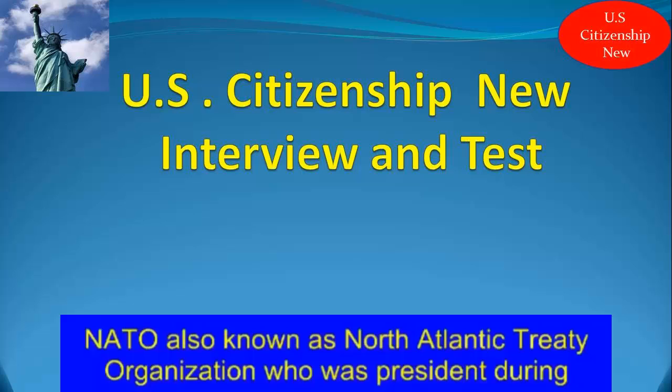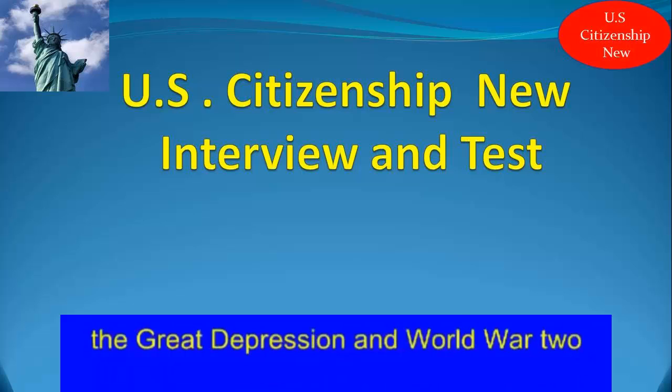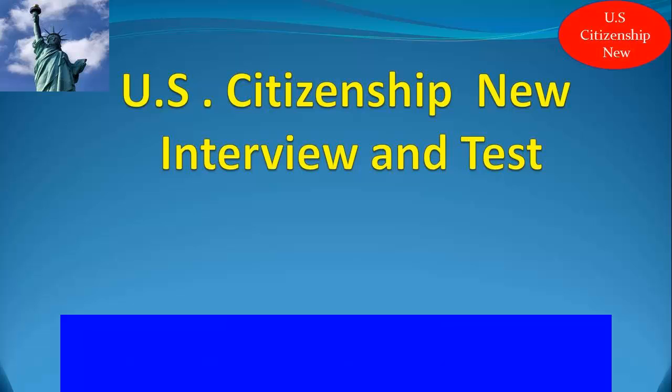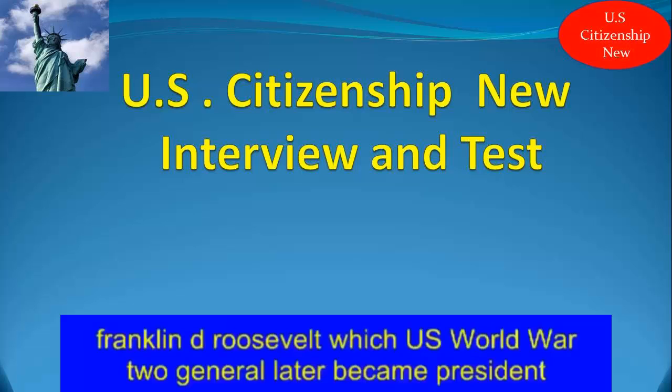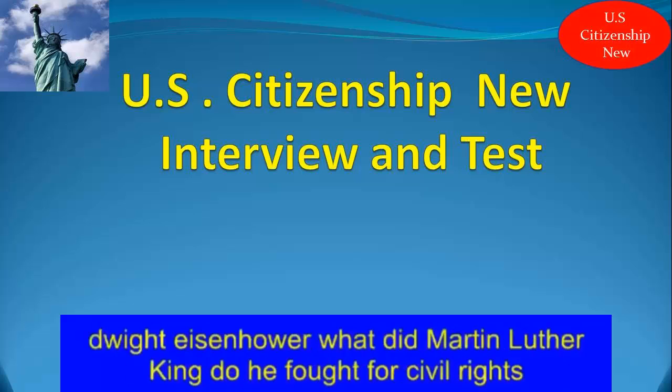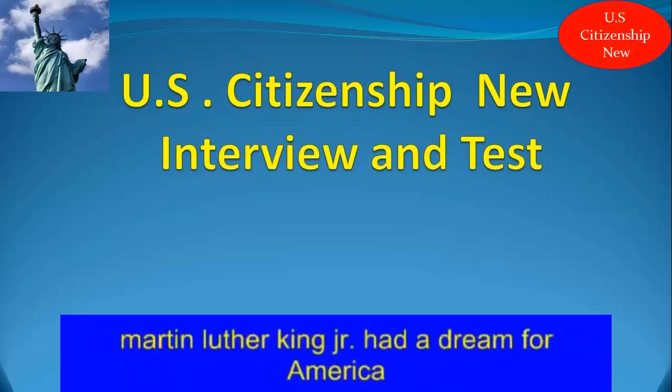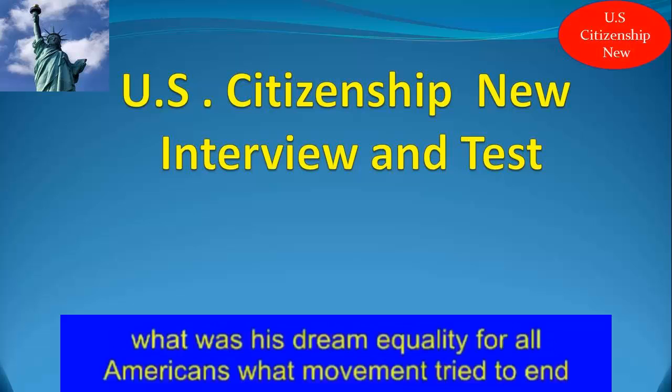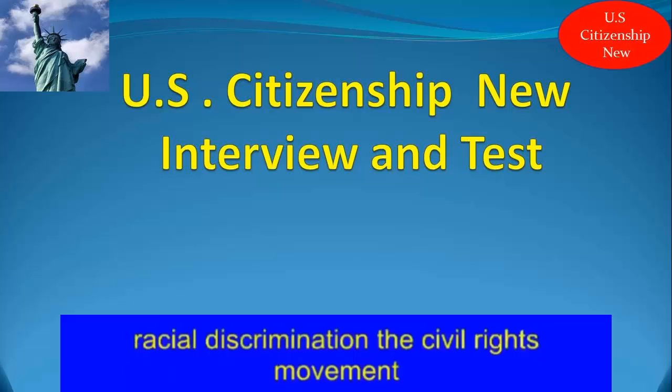Who was president during the Great Depression and World War II? Franklin D. Roosevelt. Which U.S. World War II general later became president? Dwight Eisenhower. What did Martin Luther King do? He fought for civil rights. Martin Luther King Jr. had a dream for America. What was his dream? Equality for all Americans.